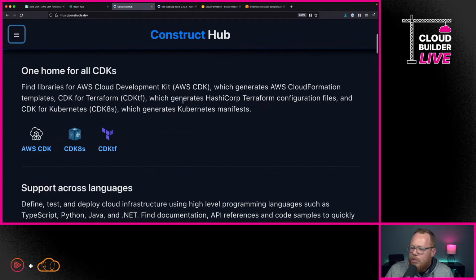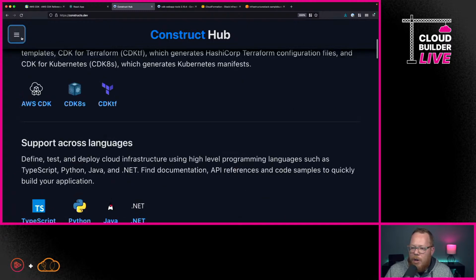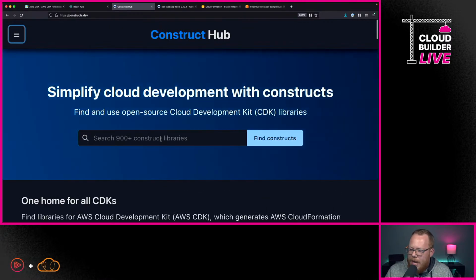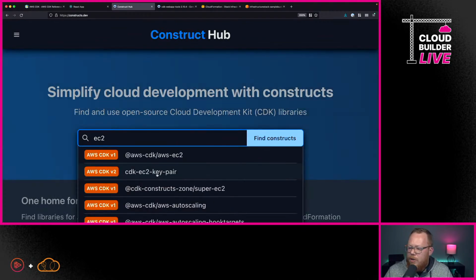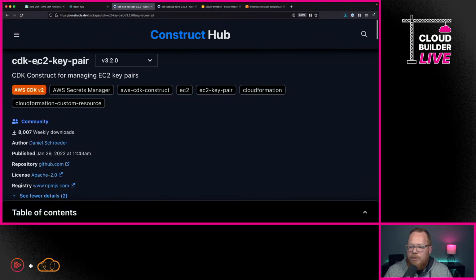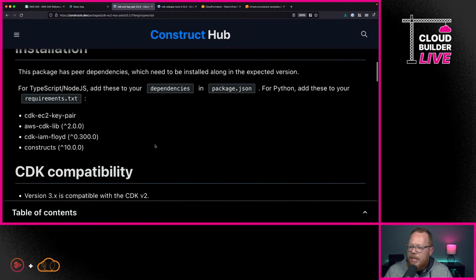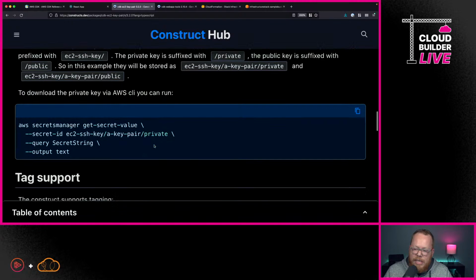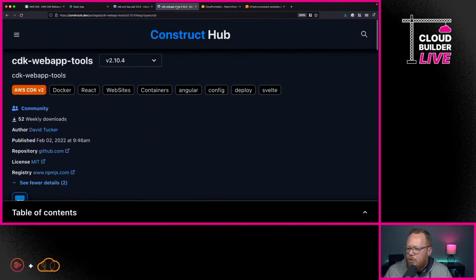And you can go through and search for some, and you can see here that you can even search for which ones are supported in which languages, and you can go through and specify different criteria, right? If you want to do something with EC2, for example, here you can see that there's one called CDK EC2 key pair, and you can go through and see the documentation. You can get a link out to the repository. You can see how to use it. All of that's there.